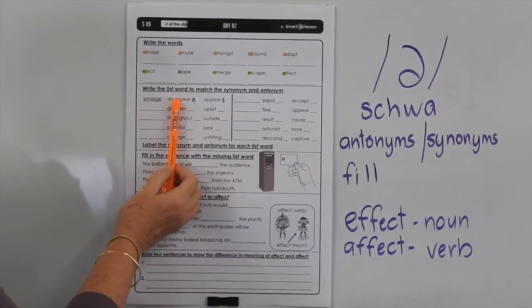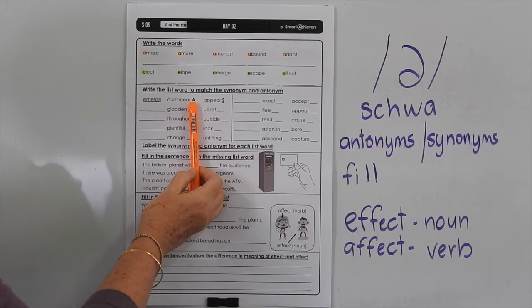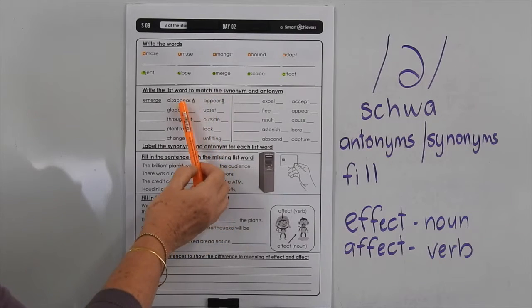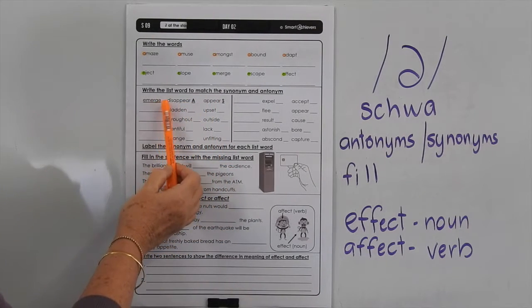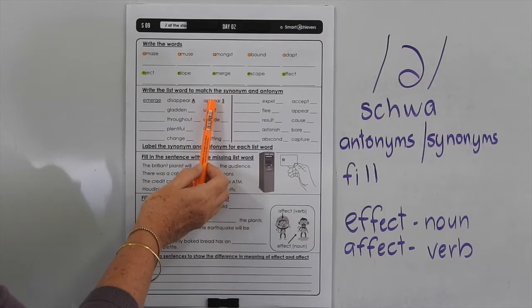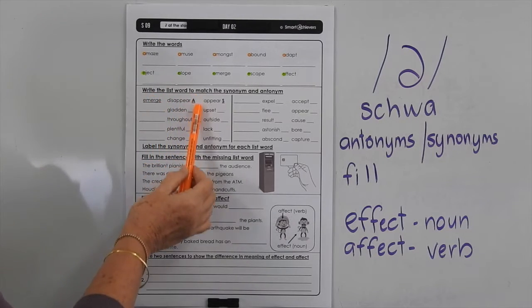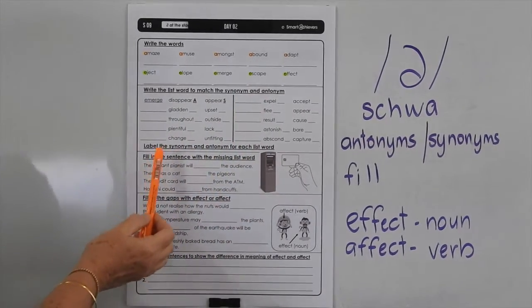So if you take our hint words, disappear and appear, one of them will be an antonym, one will be the synonym, so you've got to go through and label whether it's an antonym or a synonym and find the list word that goes with it. The list word that goes with disappear and appear is the word emerge. So don't forget to label this section and write the word on the longer line.